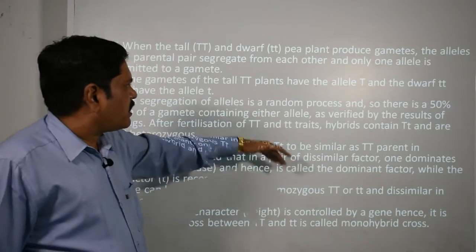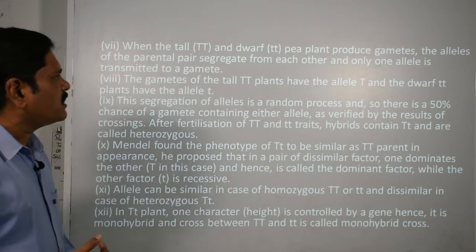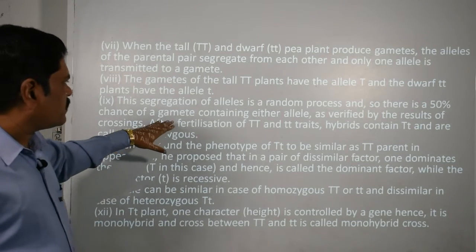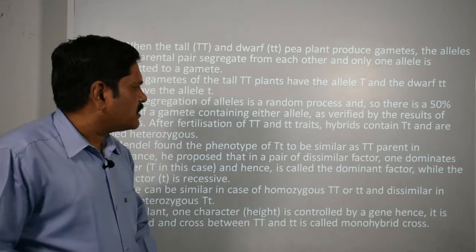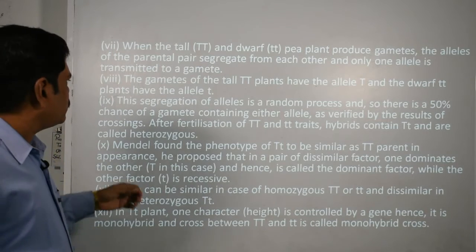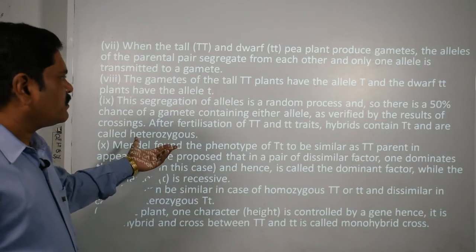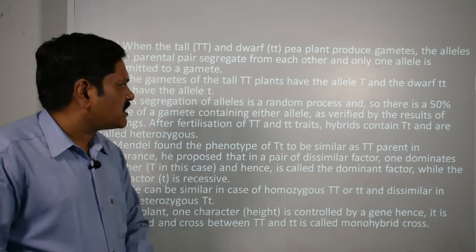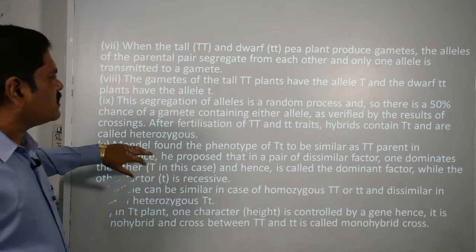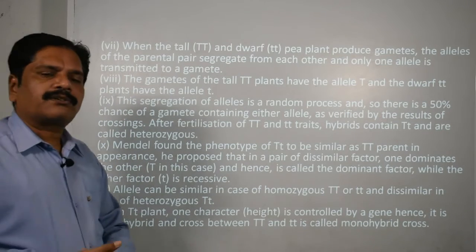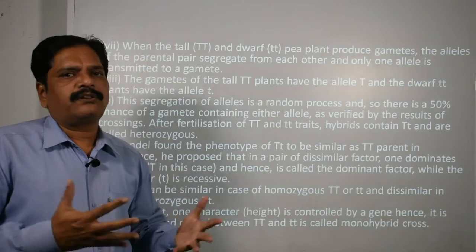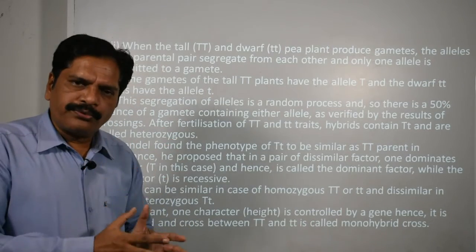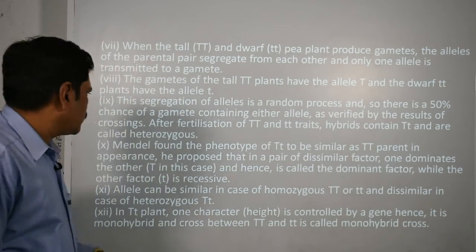The segregation of alleles is a random process, so there is a 50% chance of a gamete containing either allele, as verified by the result of crossing. We can see that the capital T and small t traits are there, and the hybrid contains capital T and small t, which is called heterozygous. So two terms are there, homozygous and heterozygous. Clear?